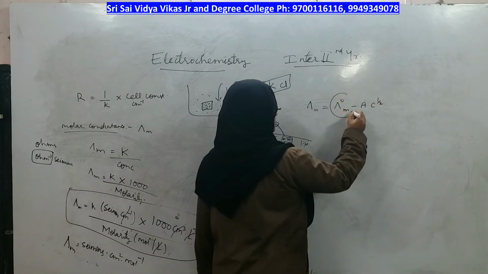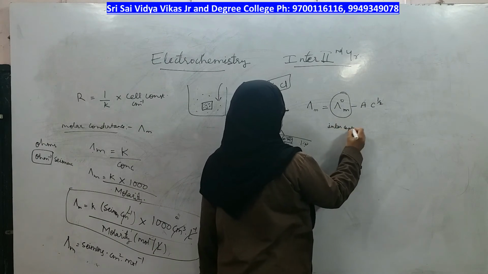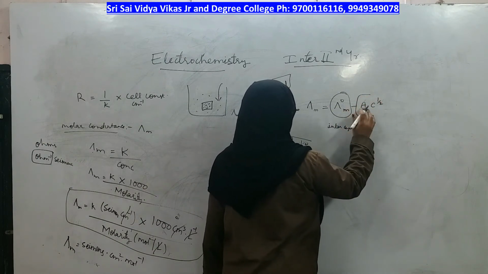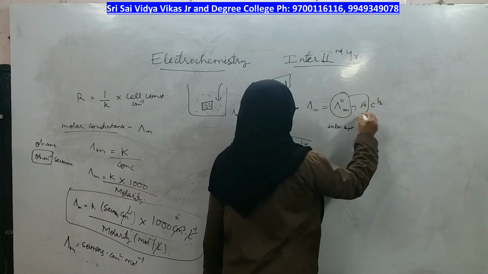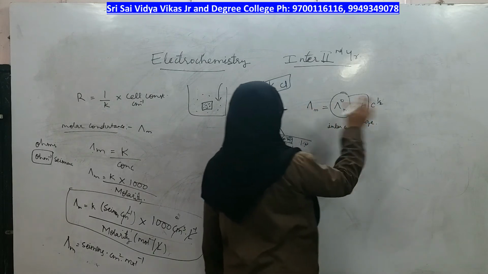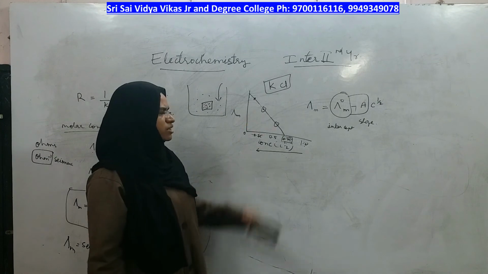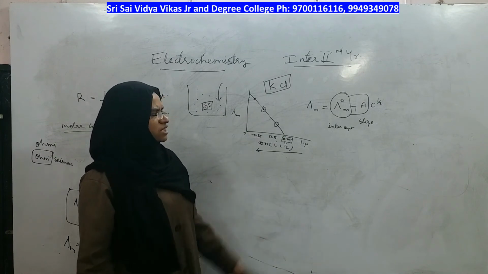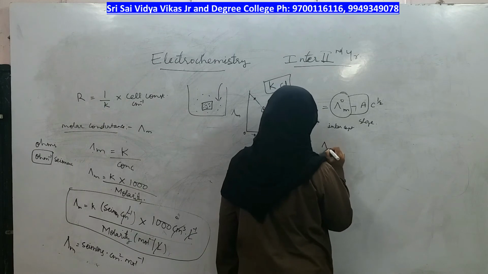This is the intercept in the graph, and minus A is the slope. Minus A is nothing but the slope, and the intercept is lambda m0, which means limiting molar conductance.